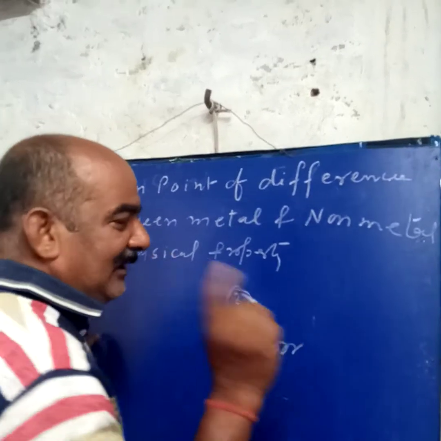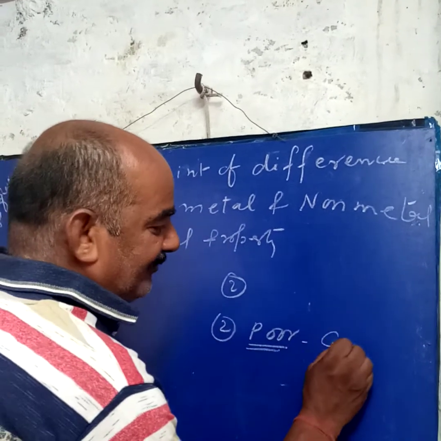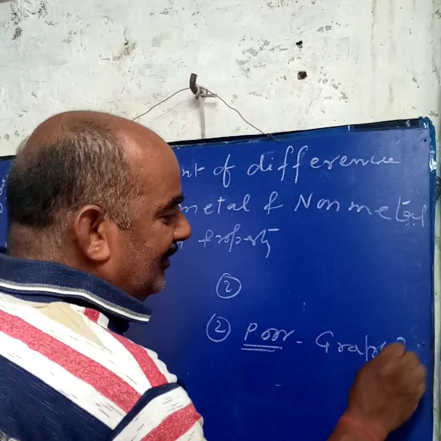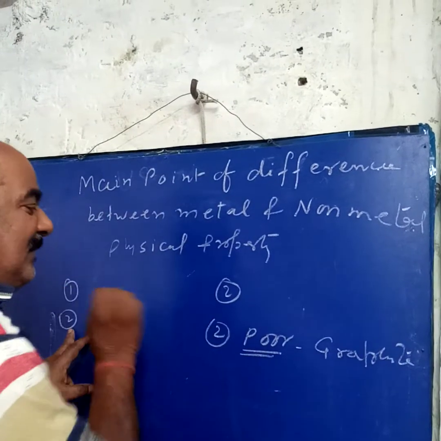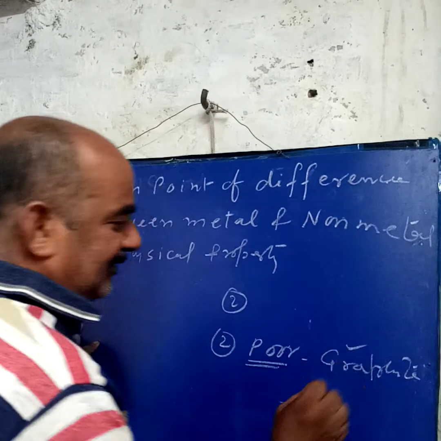But there is one exception. That exception is graphite. It is made of carbon, and it is a good conductor. Generally all metals are good conductors, but non-metals are poor conductors of electricity.